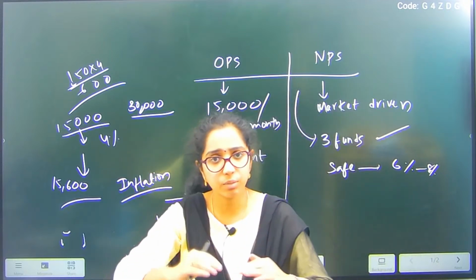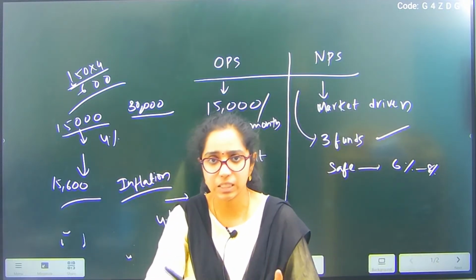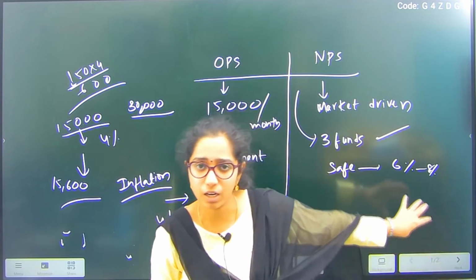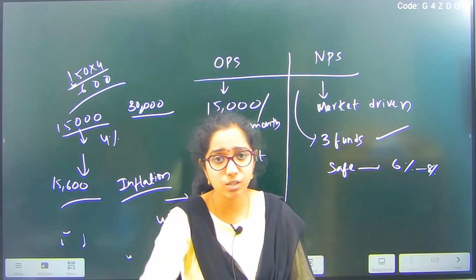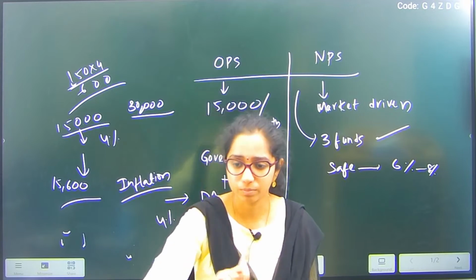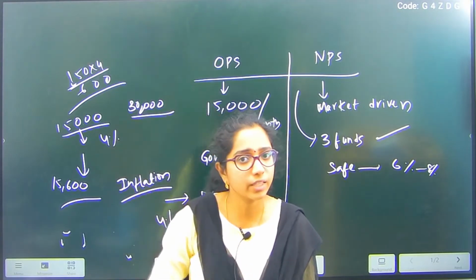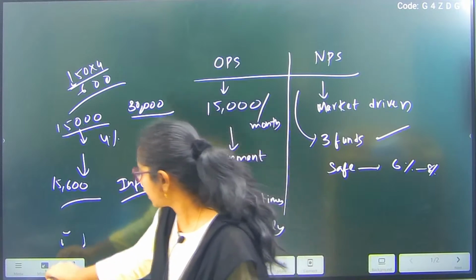So less than in single numbers, then moderate will be around 10 to 12% in similar ways. Every year these kind of percentages will change. However, aggressive is the one which will impact more. That means either you get high or extremely low. In these three different kinds of funds you can invest.